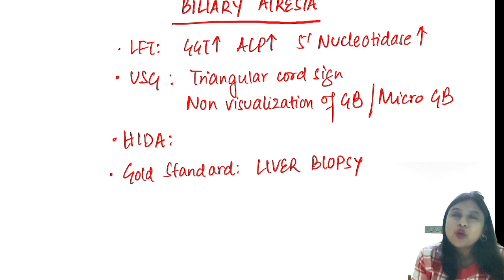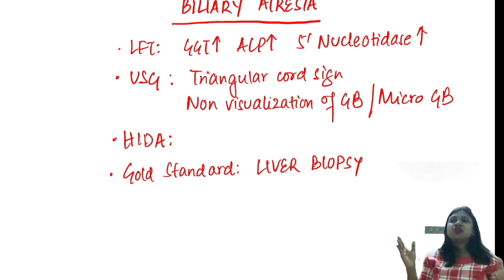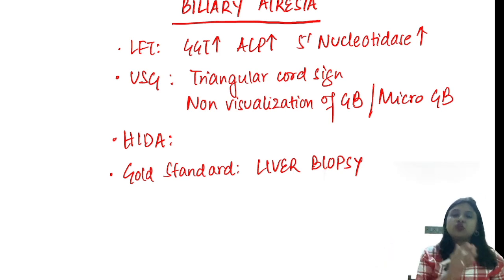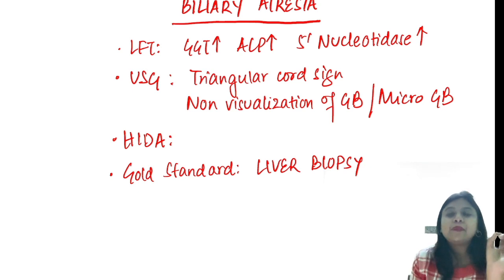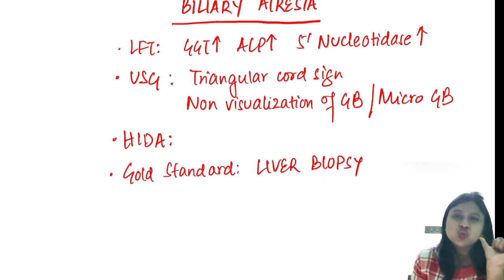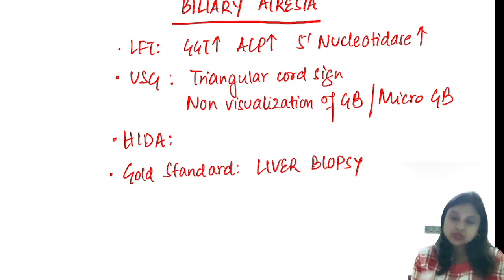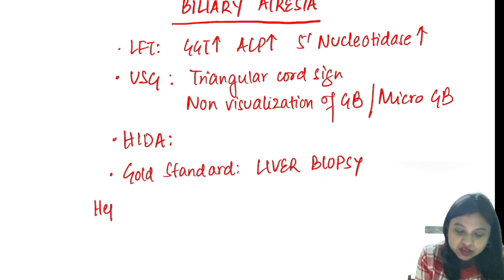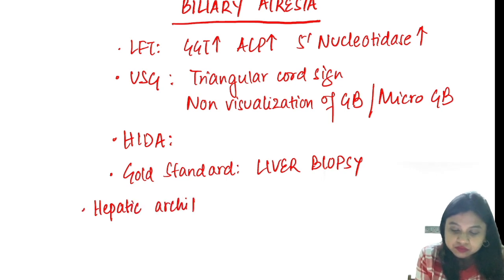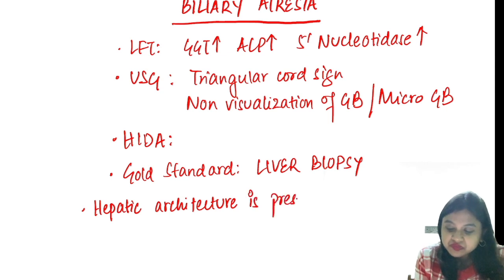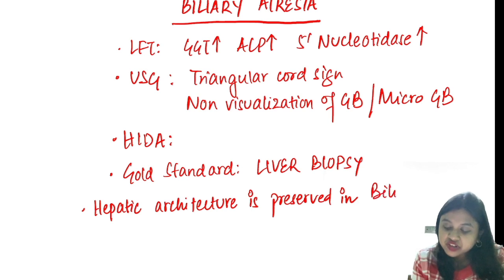And remember one point to differentiate extrahepatic biliary atresia from neonatal hepatitis. In neonatal hepatitis, hepatic architecture is not preserved, whereas in biliary atresia, hepatic architecture is preserved.